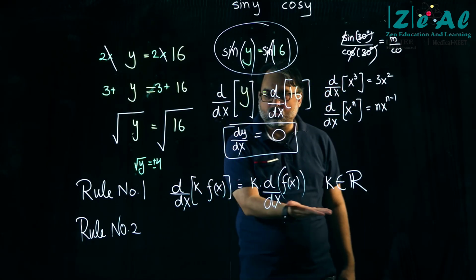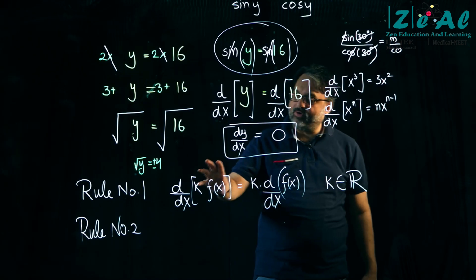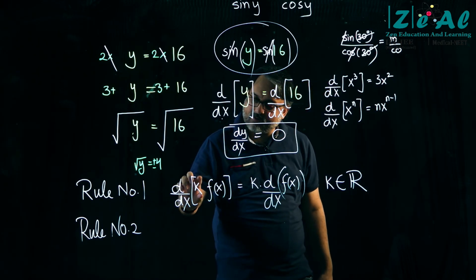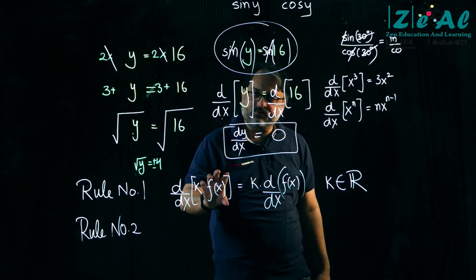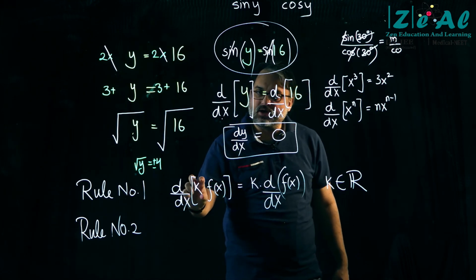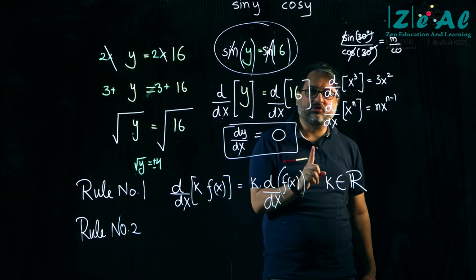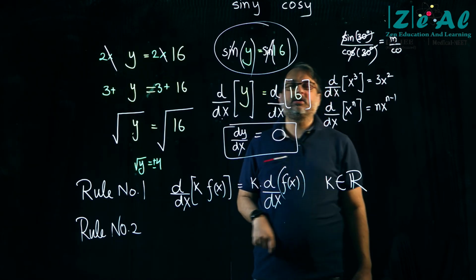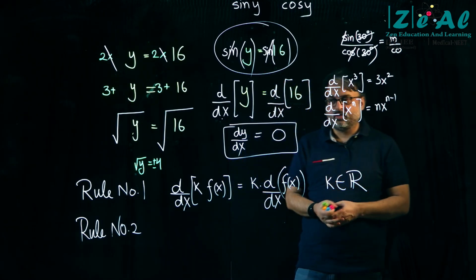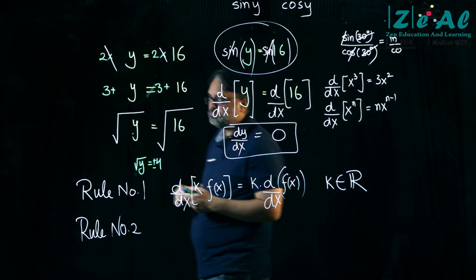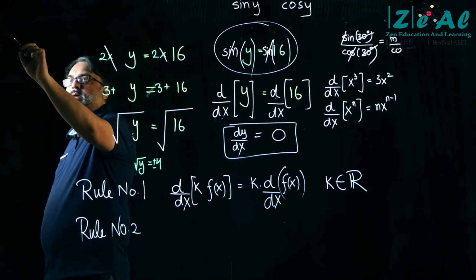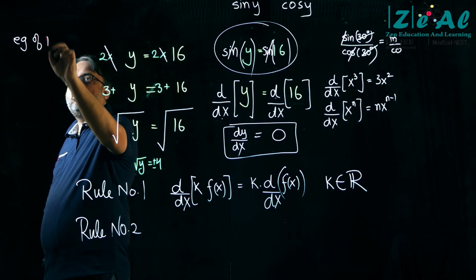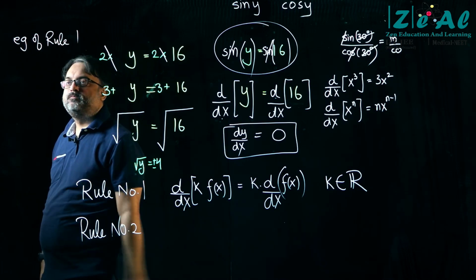This is the first rule: if you are operating d by dx on some number multiplied by a function of x, then this number does not take part in the process of differentiation. Simply take it out and carry out d by dx on the function of x. Right? And I'll give you an example of rule number 1.